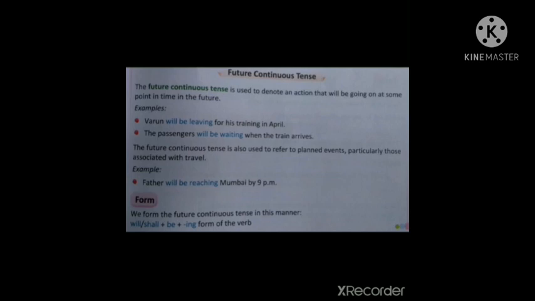So that's about the structure or format of the tenses. Today we studied the simple present tense, simple past tense, simple future tense. Then we studied the present continuous, past continuous and future continuous.